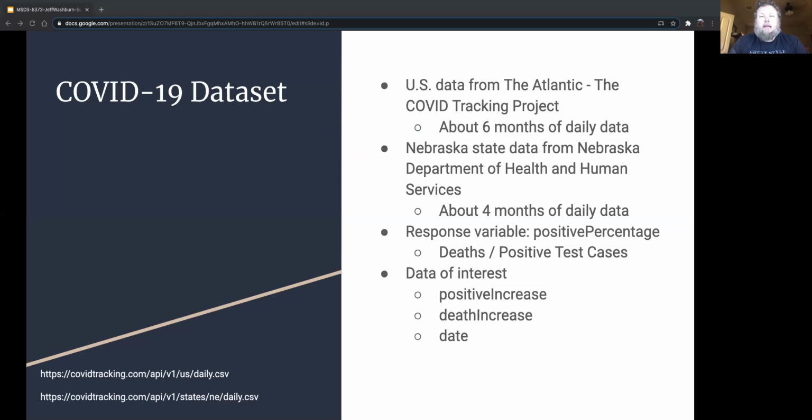United States data is ascertained from the Atlantic and has about 6 months of daily data. The Nebraska state data is from Nebraska's Department of Health and Human Services and has about 4 months of data. The response variable, as I stated previously, is the positive percentage, which I'm defining as the number of daily deaths divided by the number of daily positive test cases.